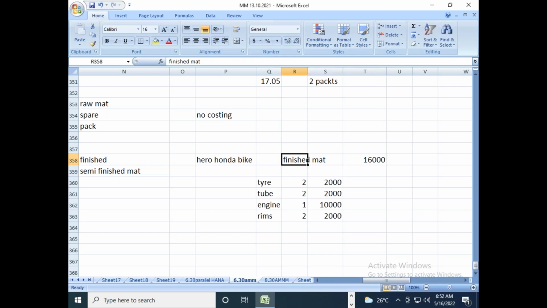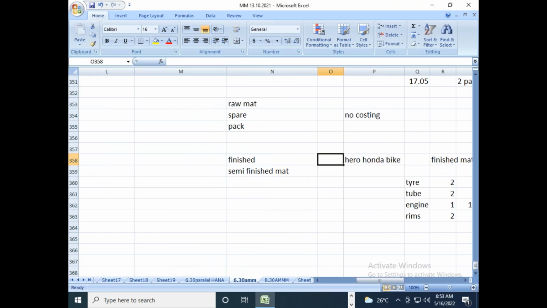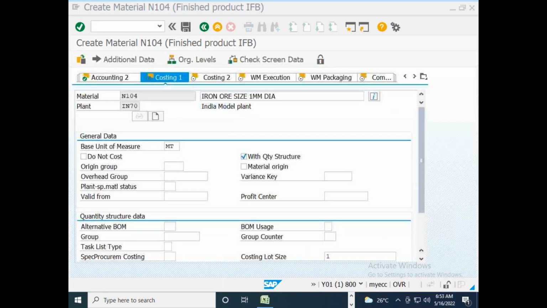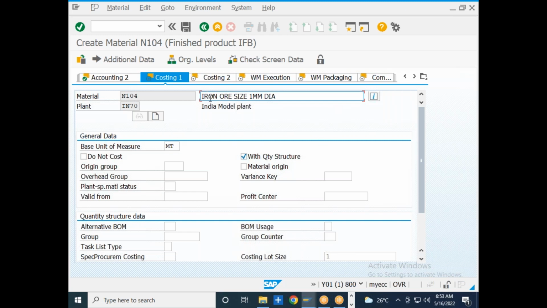So this is nothing but a costing based upon the individual spare materials price that you have maintained in the system. Your Hero Honda bike as a total quantity will be calculated for the value. So costing is relevant only for the finished materials or semi-finished materials. If you want to do the costing for the semi-finished or finished material based upon the individual components available, you just need to select material with quantity structure.